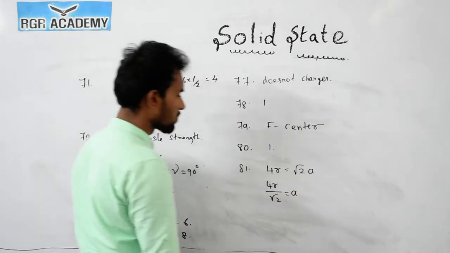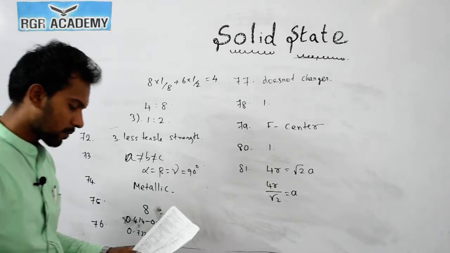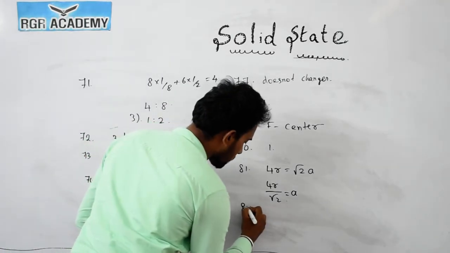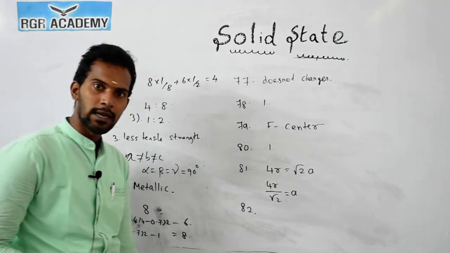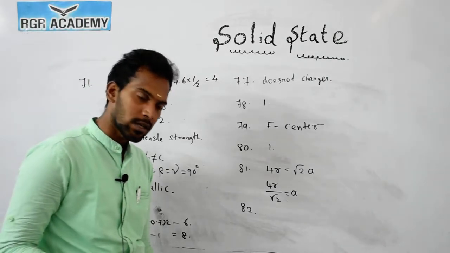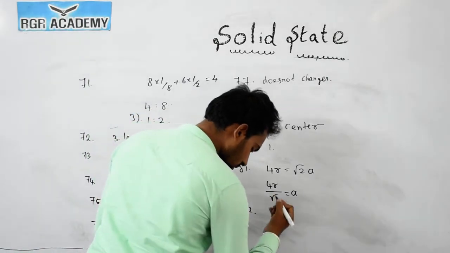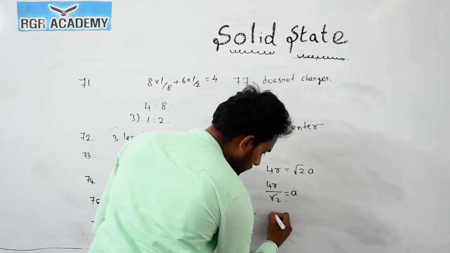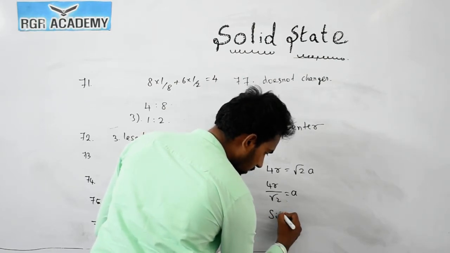Now question number 82. Quartz is a crystal, a type of silica. The quartz has a three-dimensional structure. So quartz is crystalline silica.